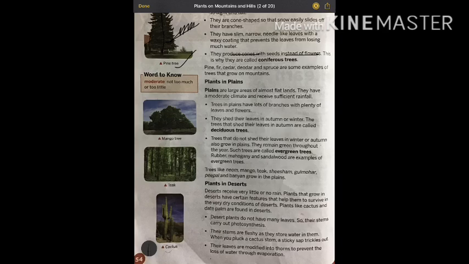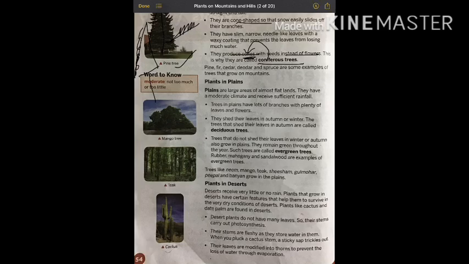Now the shape of these trees is always conical shape, like this. And why is this conical shape? Because hilly areas, mountain areas are cold. Sometimes they have snowfall also. So with this shape, snow easily slides off their branches. And these trees growing in hilly areas are called coniferous trees. What are they called? Coniferous trees, because they have cones in it. All right, students.